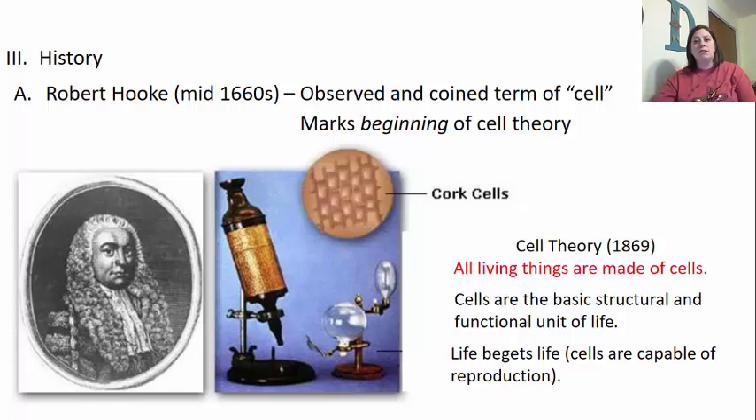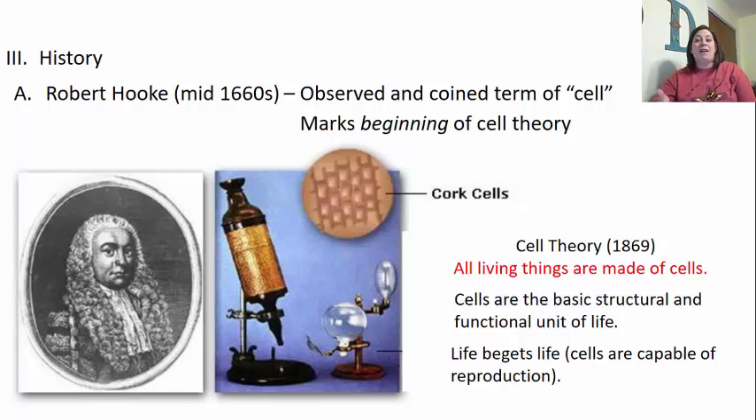So this is the first time we see that all living things are made of cells. Now another part of the cell theory is that cells are the basic structural and functional unit of life, and so in order to be living you have to have at least one cell. This is why viruses are not considered living, because if you'll recall, their structure is acellular, without cells,